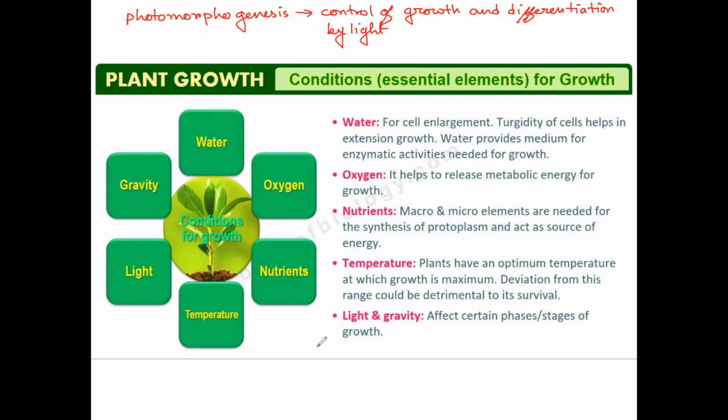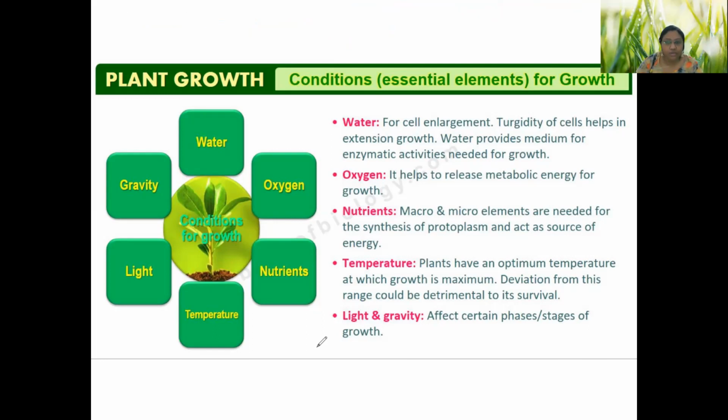Last but not least, I wish to talk about gravity. And gravity is obviously very, very important, because you know that geotropism of root is there, and growth of root is always towards the land apart from a few exceptions. So this is the way gravity is really very, very important for plants to grow.